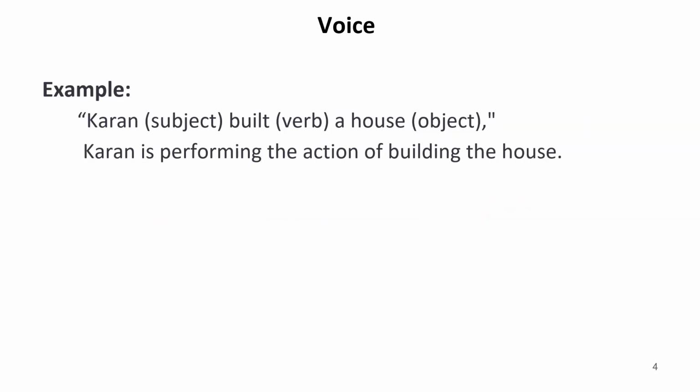Let us see one more sentence. Karan built a house. Now in this sentence, Karan is the subject because he is performing the action. Built is a verb. It is in second form. Then a house. This is an object. What did he build? He built a house. So this is replying to the question what. So this is an object. We have already read this in the sentence structure part and the subject object part. So this is the basic structure of a sentence.